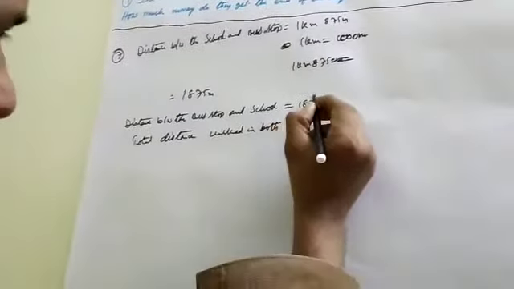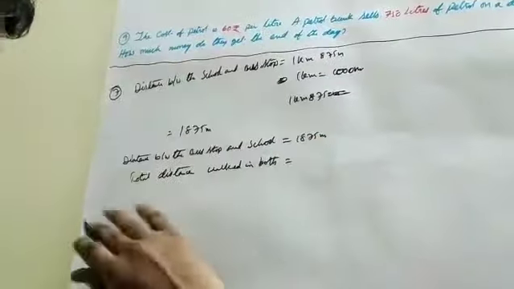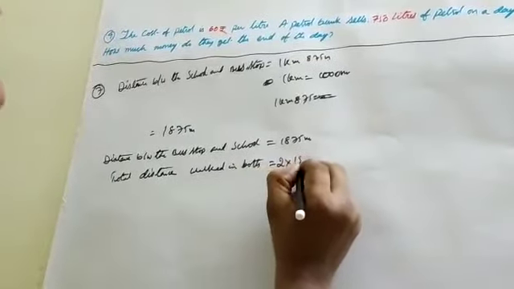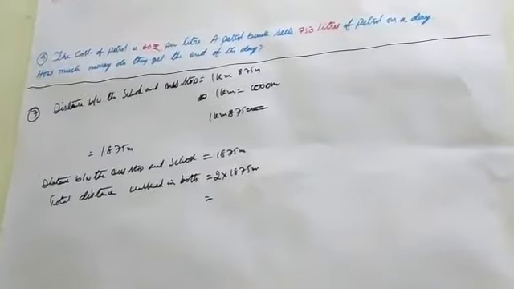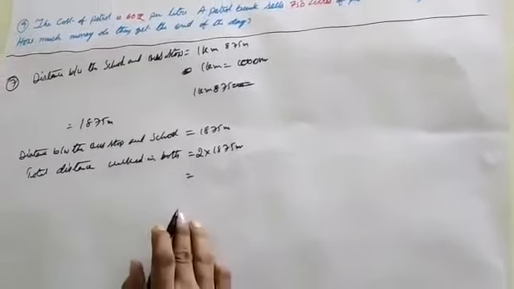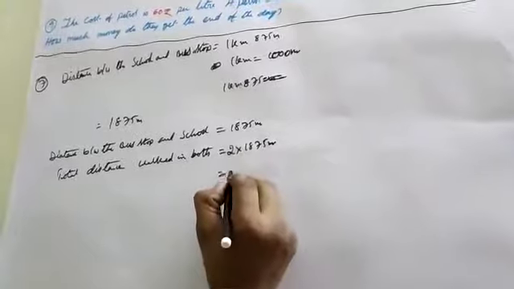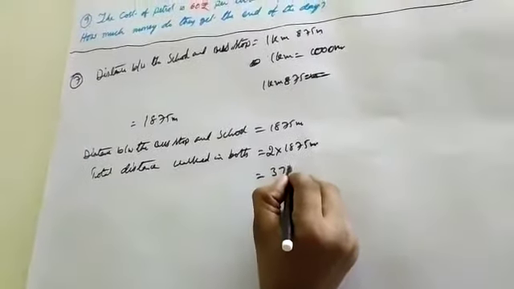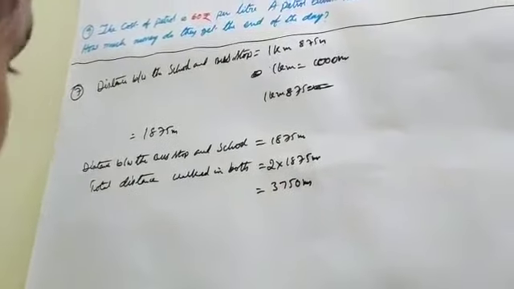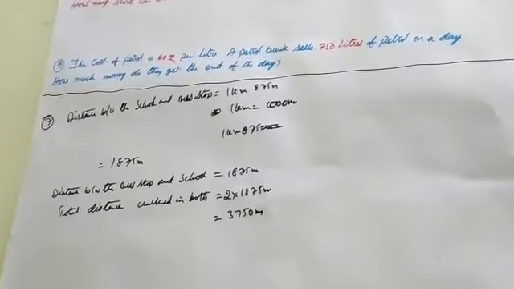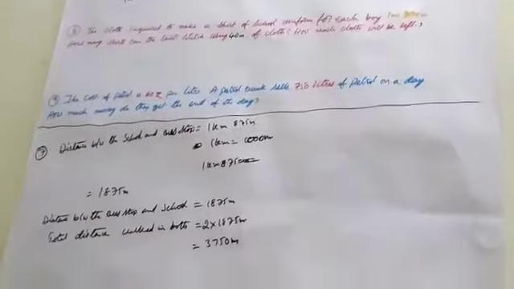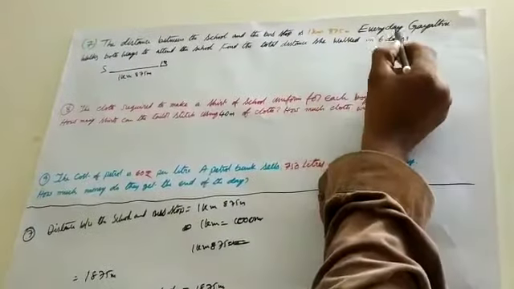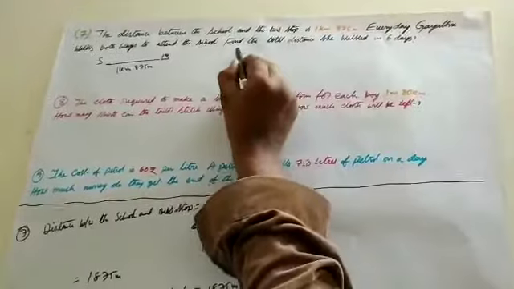What is the meaning of both ways? One way is 1875. In both ways means 2 into 1875. Therefore, 3750 meters in both ways. The total distance Gayatri walked in 6 days.